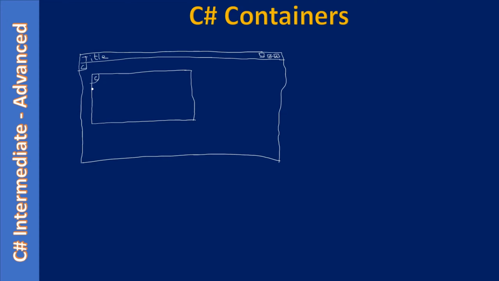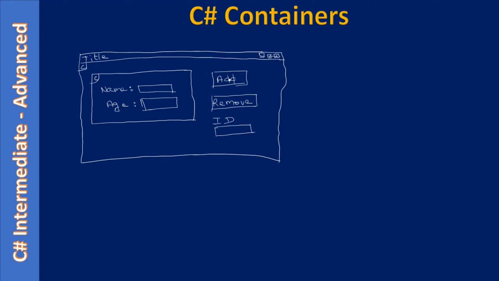This GroupBox can act as a container as well as a control. Now we will consider that this GroupBox contains a name, then age. Name and age are labels, and these two are text boxes. So the GroupBox contains these controls. We will also consider that the form contains other controls like add, remove, ID, and some text boxes.